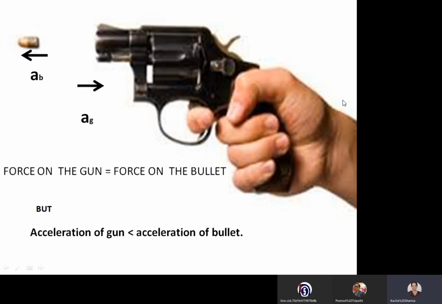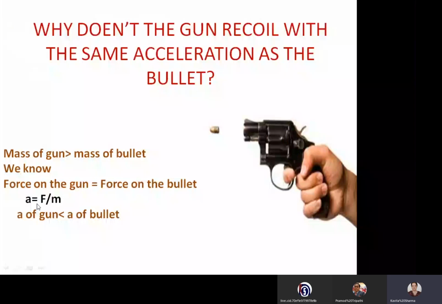So this is where we are using the second law also. That means acceleration is inversely proportional to mass. If mass is more, then acceleration is less. When the batsman is hitting the ball also, the acceleration produced in the ball is more.